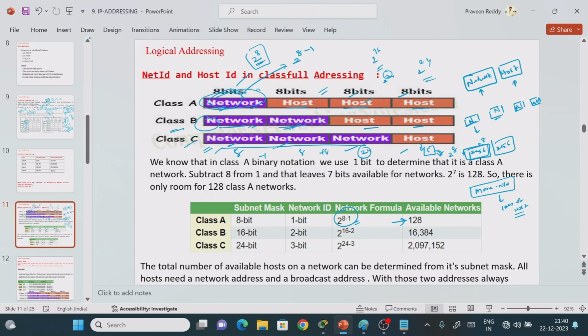See that. So here how many values do we have? 2, right? So 8 plus 8, nothing but a 16-bit value. Out of this, the identification for class B is 10, right? So the remaining 14 bits, 2 power 14 minus 2, that many networks we will get. For class C, we will get this many networks, right?